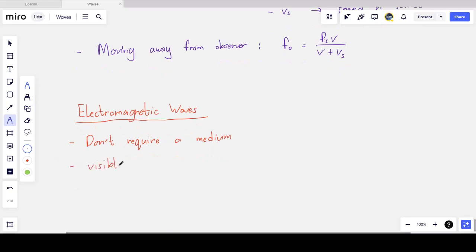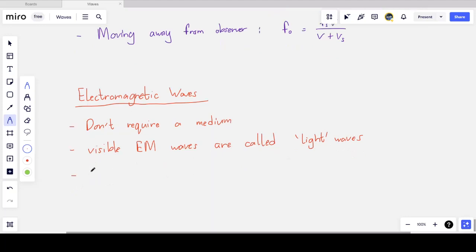The electromagnetic waves that we can see are what we call visible light waves. And those are the only waves that are visible, at least for us. And so we simply or informally call them light waves, or simply light. And they travel at a constant speed in vacuum and, well, basically in air as well.